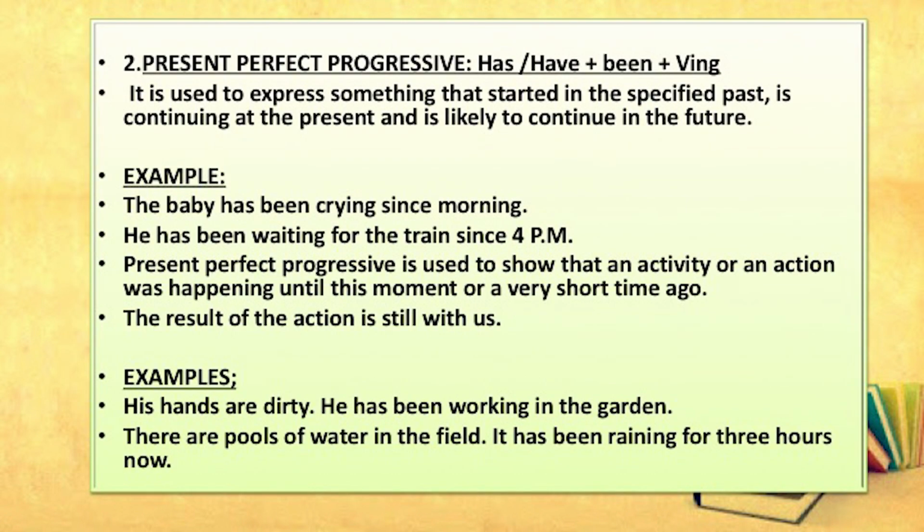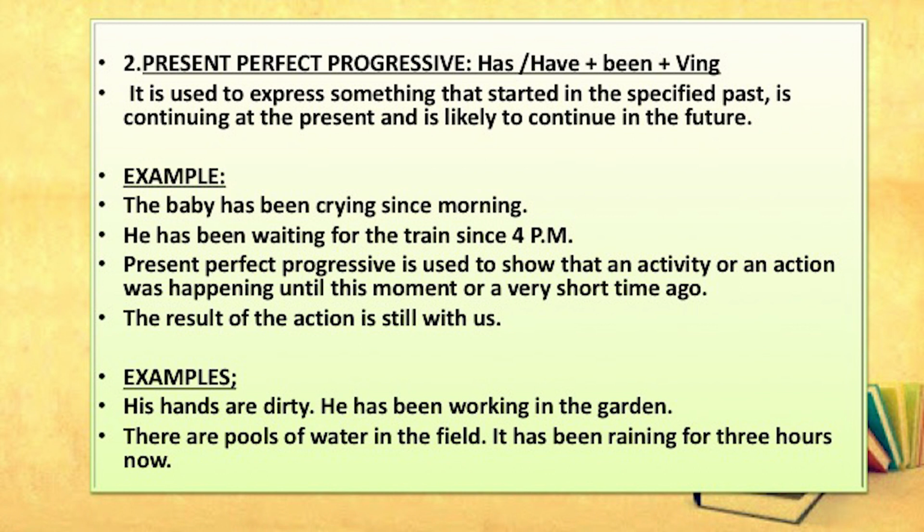Then the next is present perfect progressive. Present perfect progressive is also used to express the past time, and the form for present perfect progressive is has or have plus been plus verb ing.